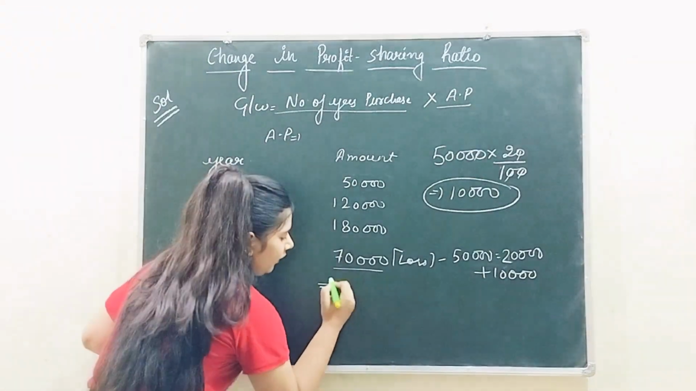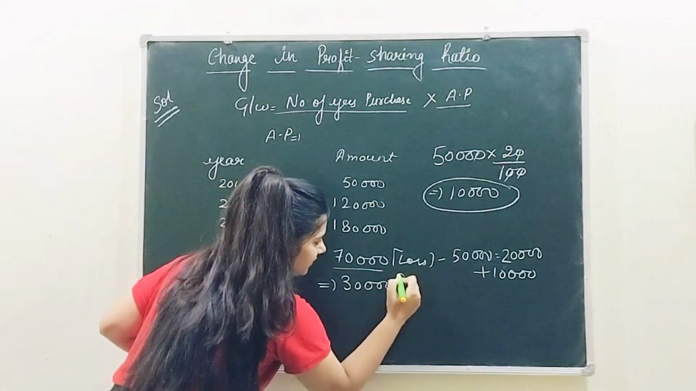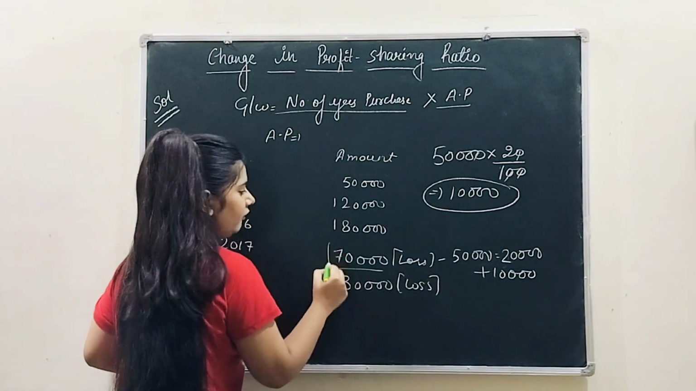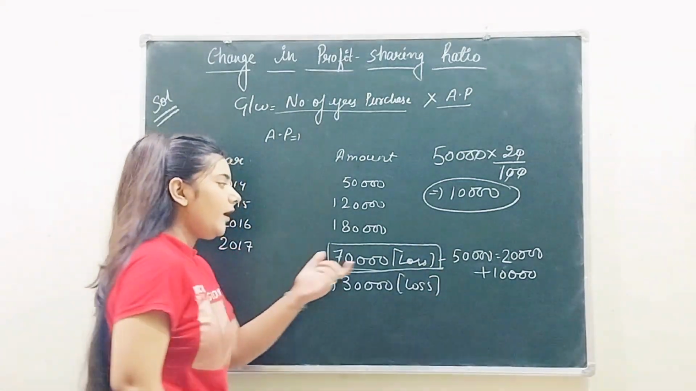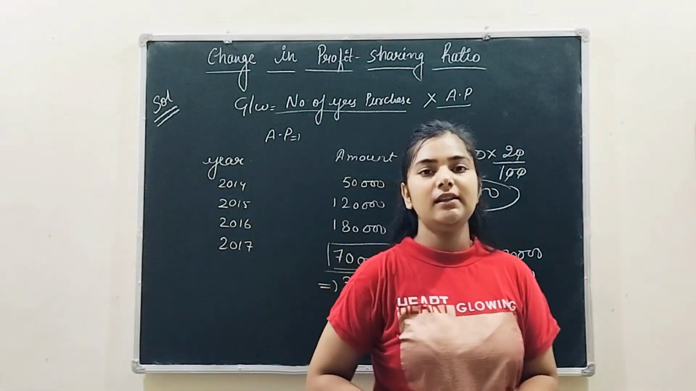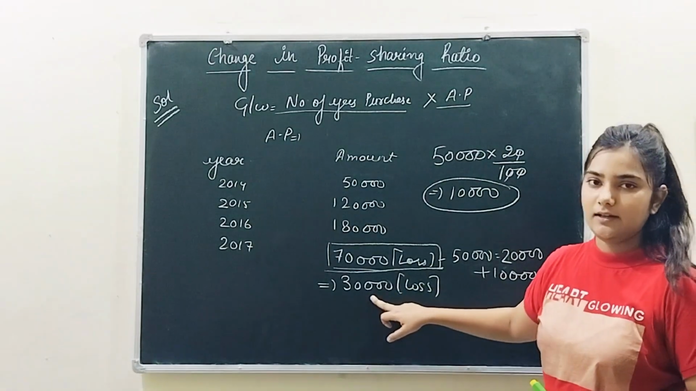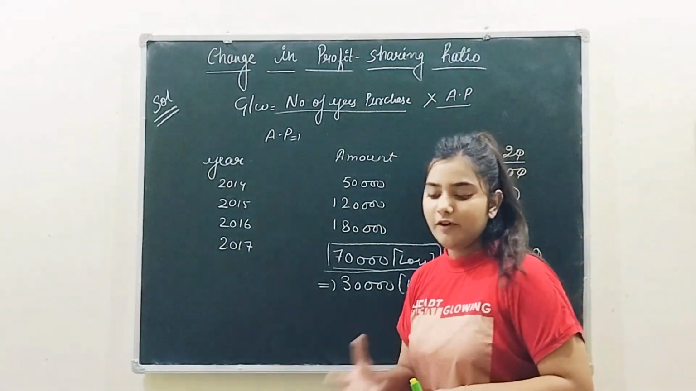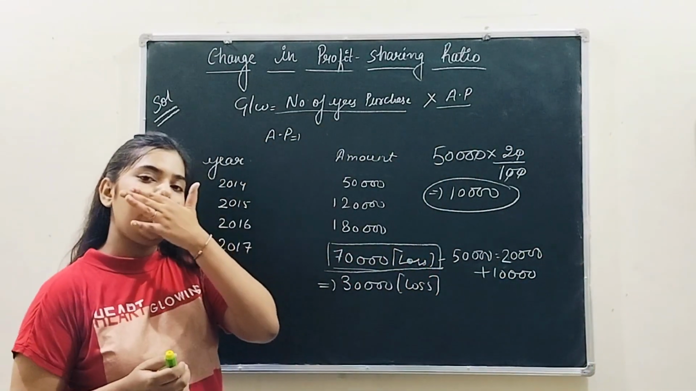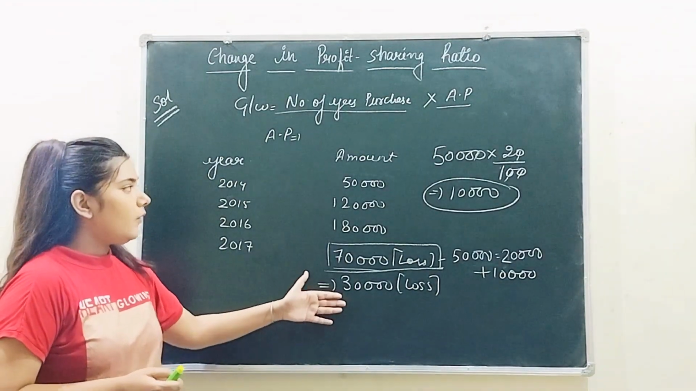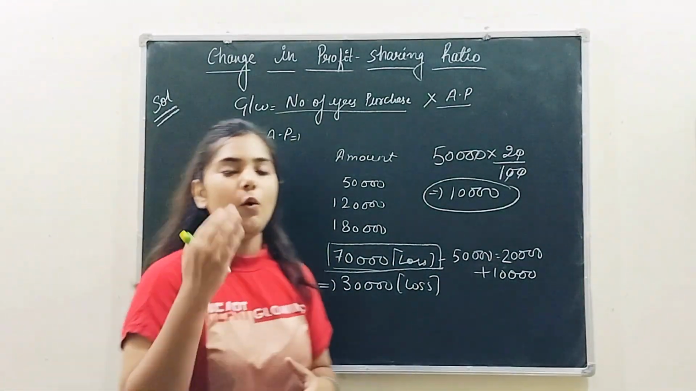This will give you the loss of 30,000 instead of 70,000. Your loss in this year was not 70,000, your loss in this year was 30,000, okay? So this further adjustment which they have given, you have taken that into consideration. Now you have the actual profit and losses of all 4 years.